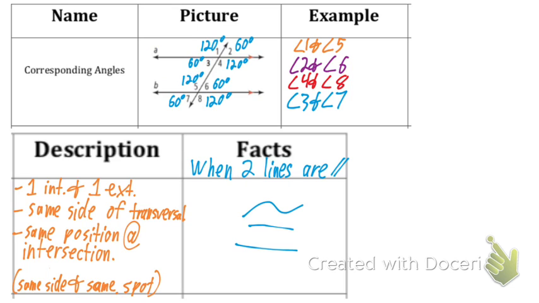Does that make sense how we got those measures to anyone? Yes. Okay, so notice we started with one measure and we were able to find all the other 7, weren't we? Now can we notice something here? You said corresponding angles are congruent, and that does end up being the case.